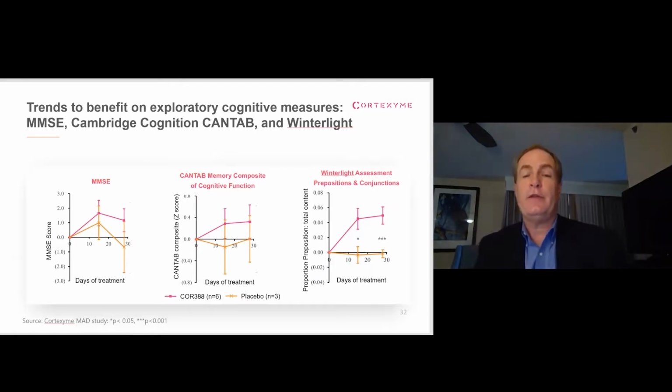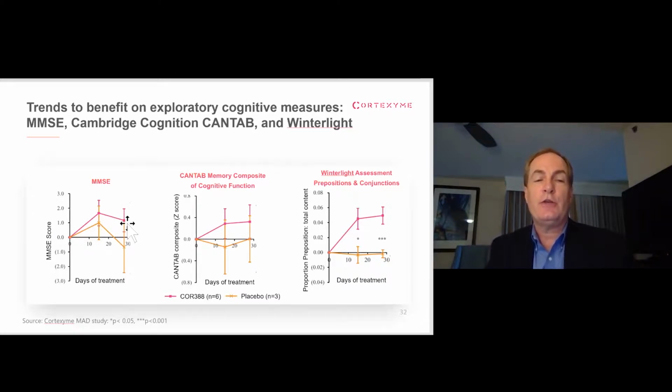And then the clinical data, this was a small study, so it wasn't really designed or powered to see statistical significance on these. Nonetheless, we saw a nice change in the direction of improvement on a standard mini mental state exam assessment. This is a computerized cognitive assessment. We also saw a trend in the right direction here.